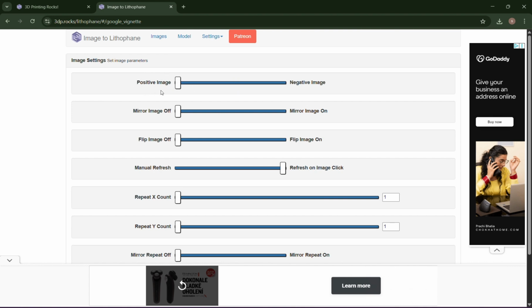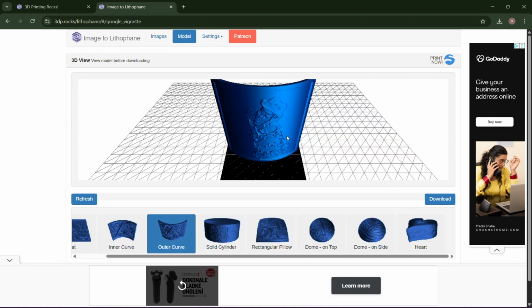It really looks good for most photos, while negative could be a problem with some photos. So I recommend using a positive image. Once you have prepared the model, you just need to download.